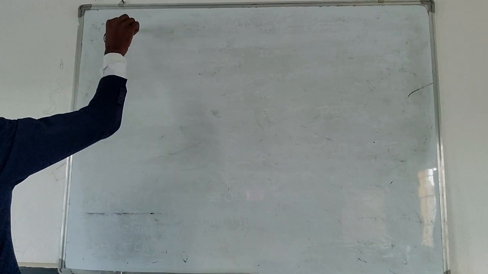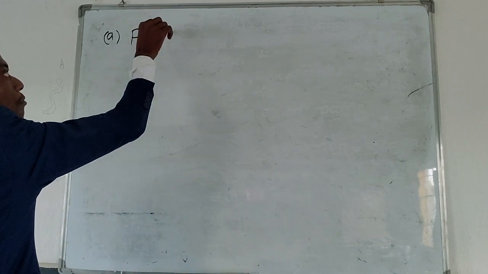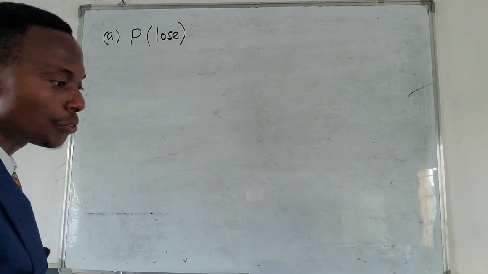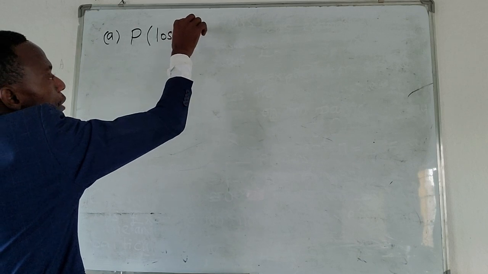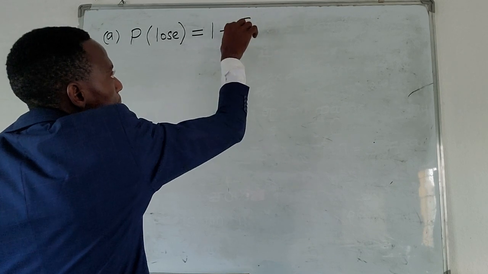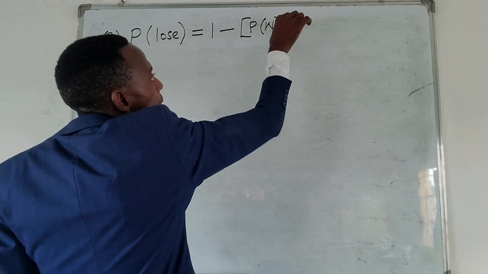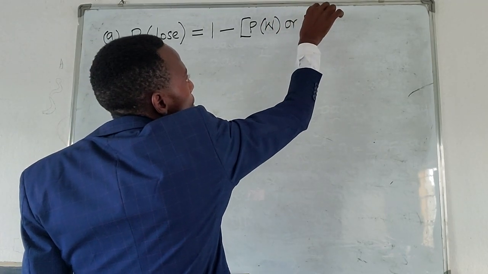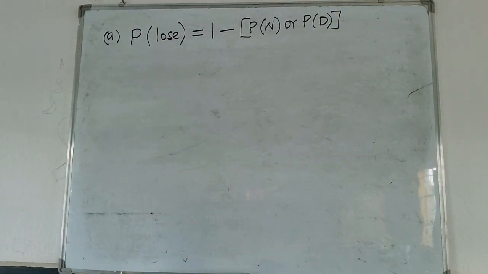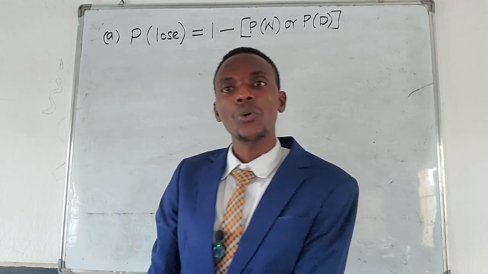Now we have to know that this manager is basing all these estimates on the number of games they might lose. And how are we going to find out about it? So the probability of losing is going to be equal to what? 1 minus the probability of winning or the probability of drawing. Because you have to be aware that in the game of football, there are 3 things which are expected. That is, you can either win, lose, or draw.